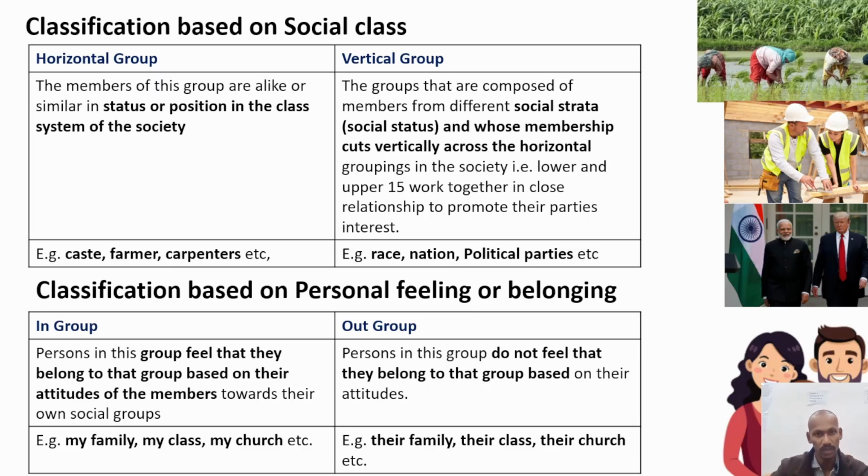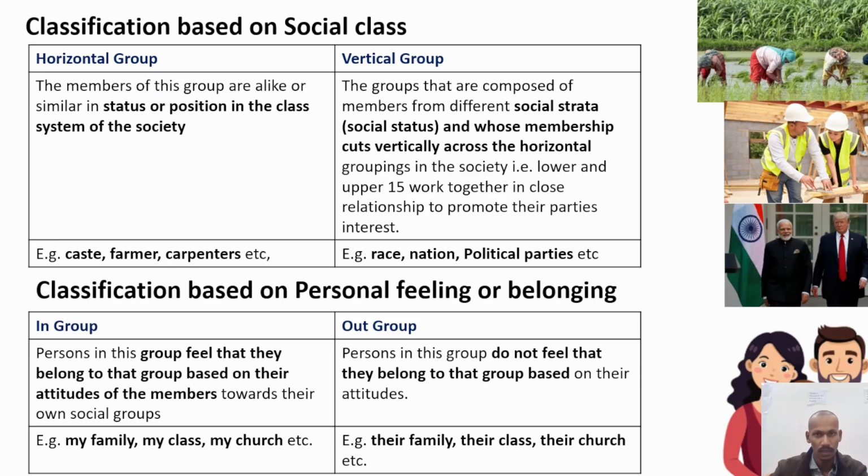In a vertical group, there are social strata or social statuses, and these are in vertical form. If you cut them vertically, you can see horizontal groupings in society, for example, a certain race, nation or political party.